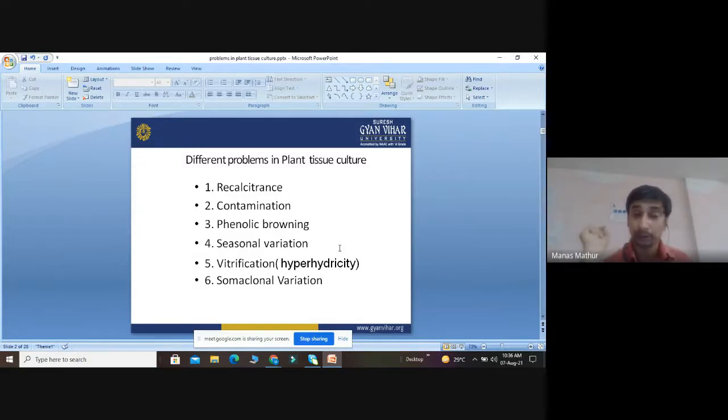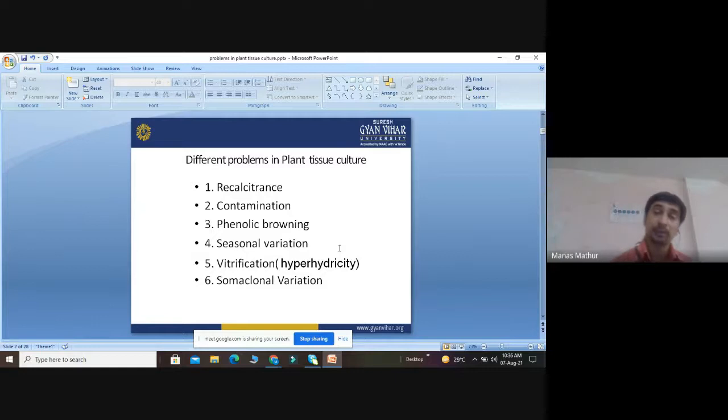And finally, somaclonal variation is uncontrollable and unpredictable. Do not use 2,4-D in the media. Try to use axillary bud as the explant, because in axillary bud explants there is no proper somaclonal variation, and it depends upon the breeder how he cultivated that plant. Because during the cultivation of a plant, a lot of changes also occur in the chromosomes. And what are the changes in the chromosome? Numerically, like monoploid, triploid, diploid, nullisomic, tetrasomic, and structural changes like deletion, inversion, translocation.